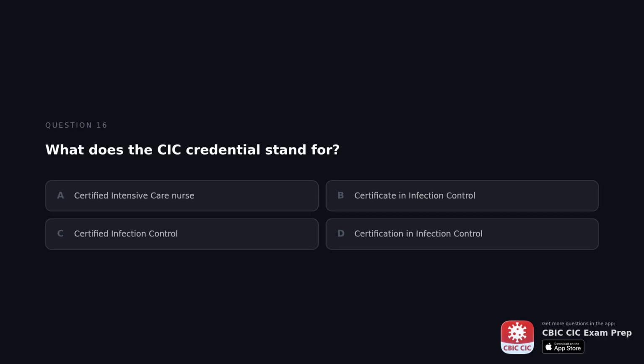What does the CIC credential stand for? A. Certified Intensive Care Nurse. B. Certificate in Infection Control. C. Certified Infection Control. D. Certification in Infection Control.